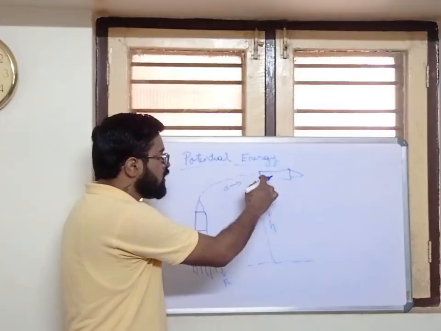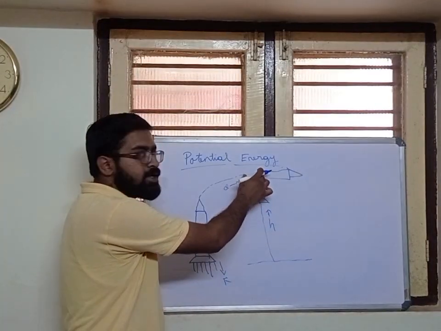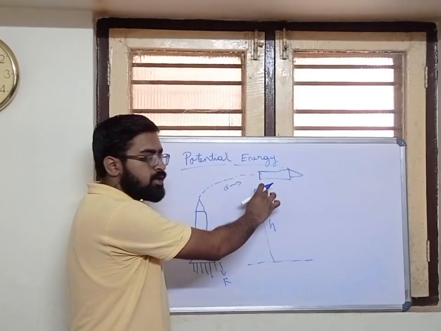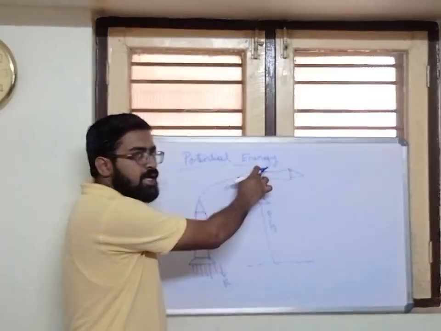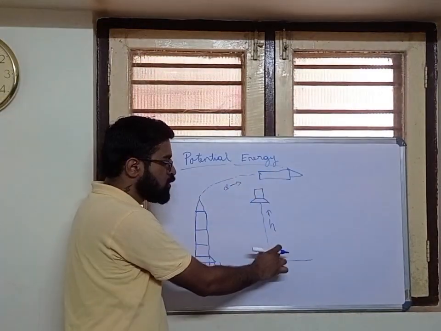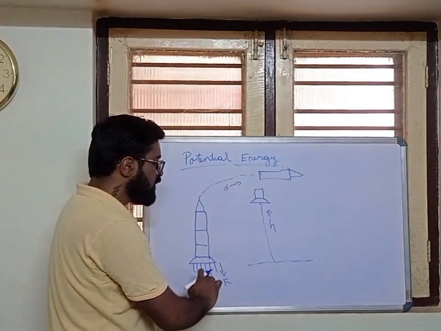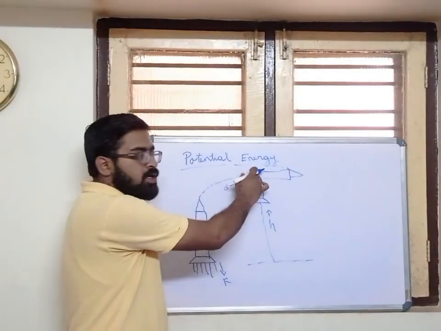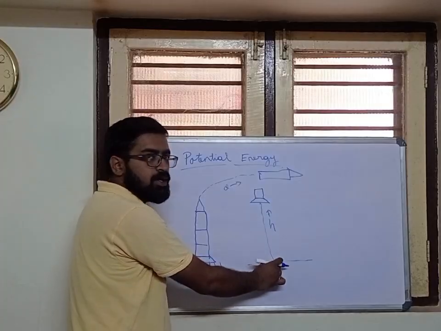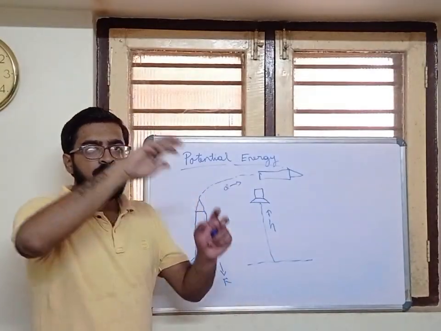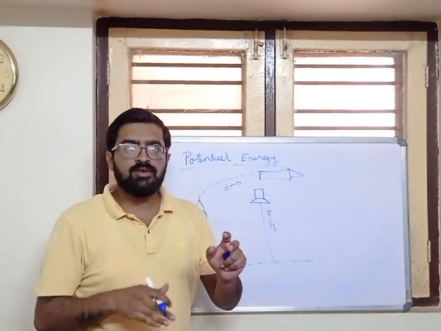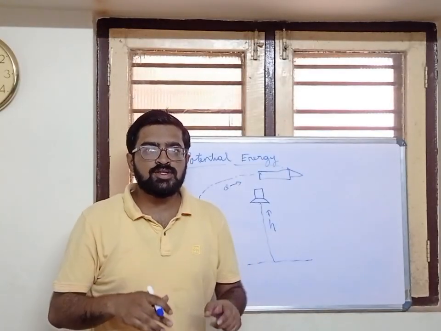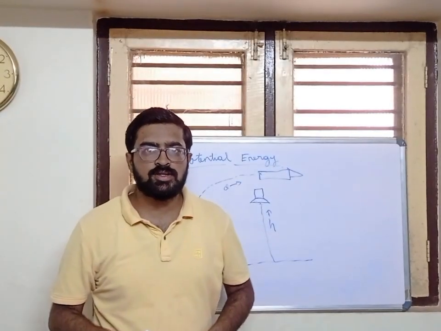This work done is stored in this portion of the rocket, and when it gets detached and falls back, the force stored as energy is again doing work. So work, energy, and energy, work. This is the cycle of potential energy. This is how potential energy works.